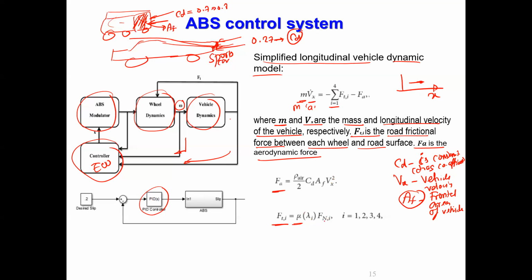Fn is the normal force acting that depends upon the weight of the vehicle, right? Weight of the vehicle decides Fn, correct? Normal force, because mass into gravitational acceleration. Mu is the frictional constant. Okay. i is 1 to 4, correct? Because of 4 tires.